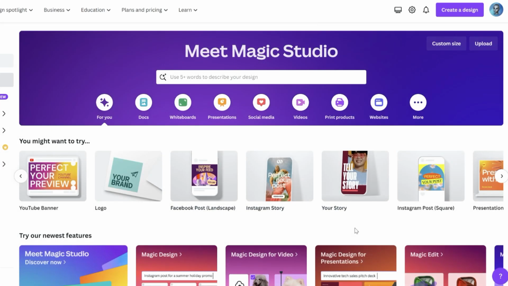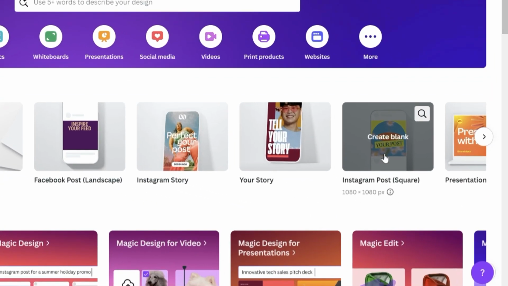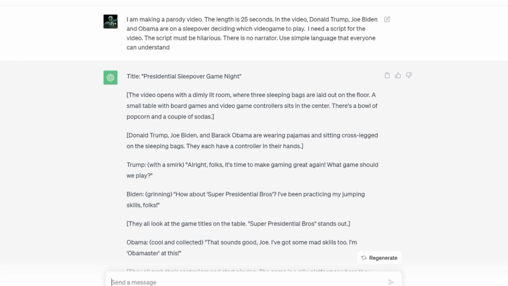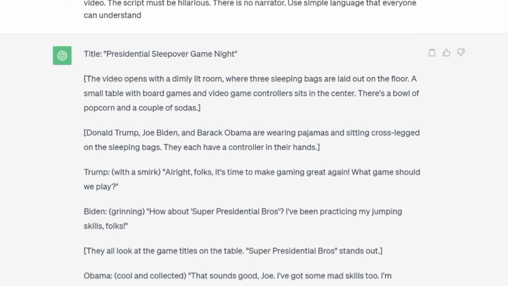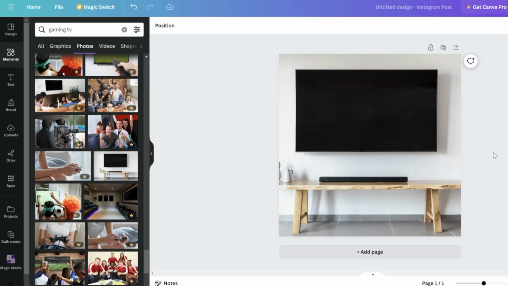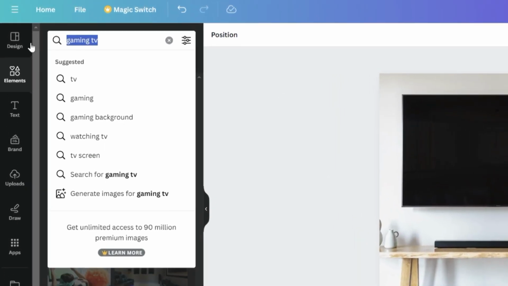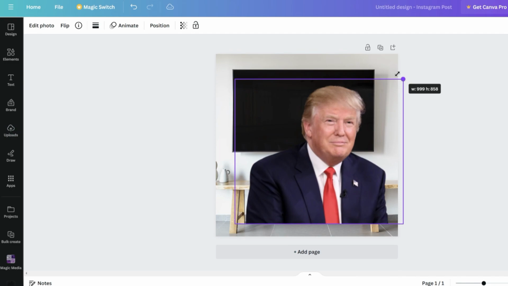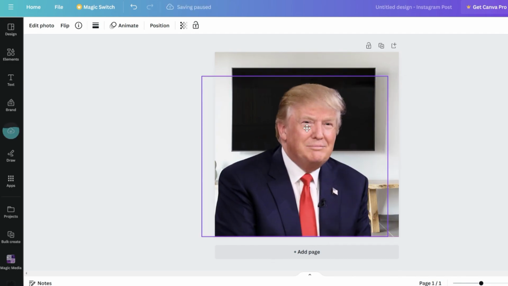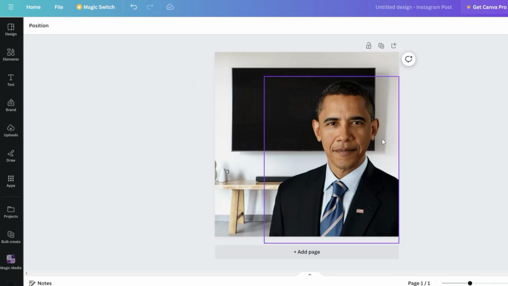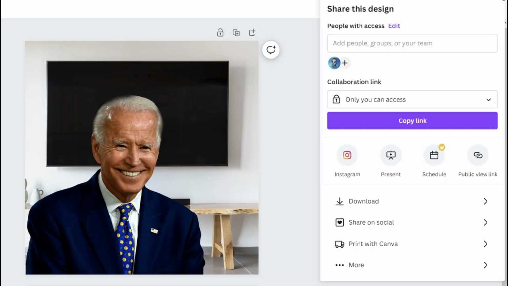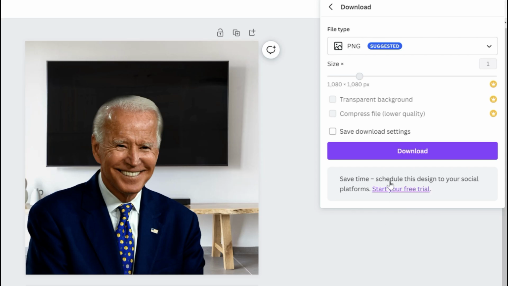Now we go to Canva and select Instagram post design. Now you will come back to ChatGPT to know the location of the video. In my case, it is a sleepover and they are playing video games, so I will search for bedroom background. Now you will upload the PNG images you got and place it like this on the background. Remember that the more different backgrounds you add, the more engaging the video will be. Repeat the process with all the presidents and download the images.